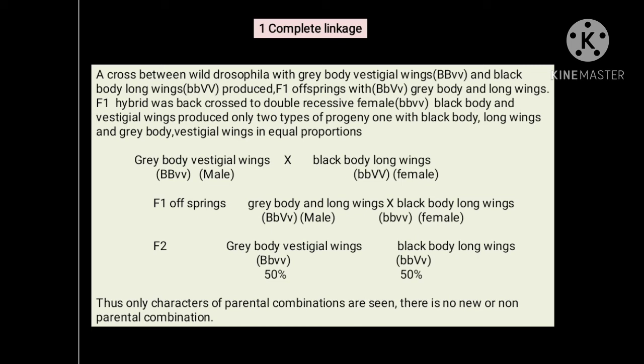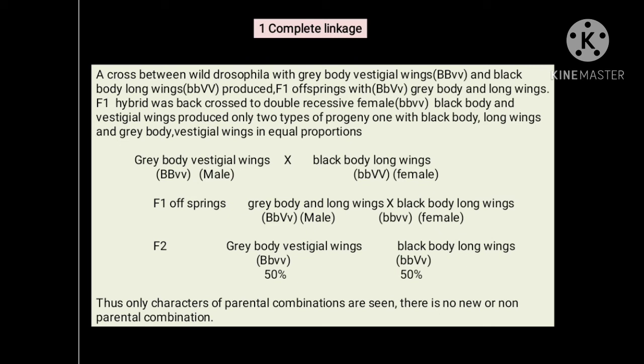The F1 hybrid was backcrossed to a double recessive female, small b, small v, with a black body and vestigial wings. Only two types of progeny are produced, one with a black body, long wings, and one with a gray body, vestigial wings, in equal proportion.